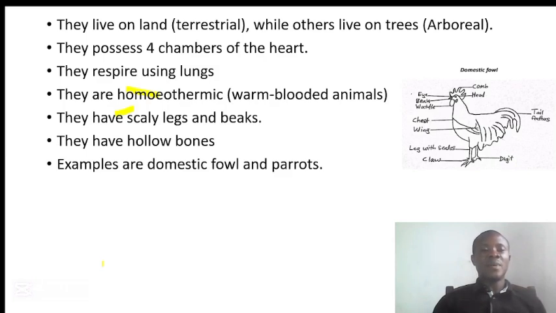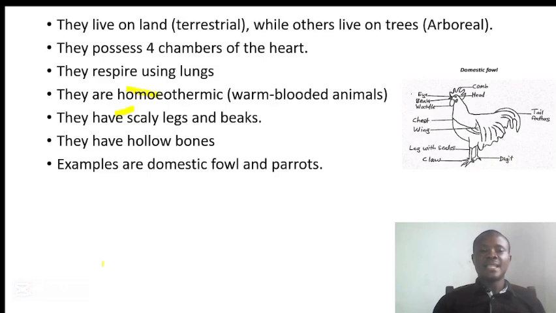Eight, they respire using lungs, and nine, they are homeothermic. That means they are warm-blooded animals. These animals have constant body temperature irrespective of the changes happening in the environment. In fact, Aves have a higher body temperature compared to mammals like us, because during flight, their metabolic rate is much higher.